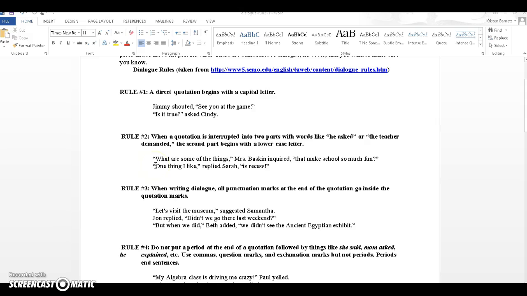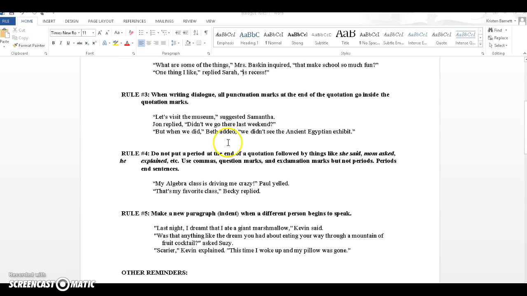And then Sarah also has a tag, so she is introduced. "One thing I like is recess," but it's interrupted here. "One thing I like," replied Sarah, "is recess." And the I does not need to be capitalized because it's a continuation. Alright, rule number 3.